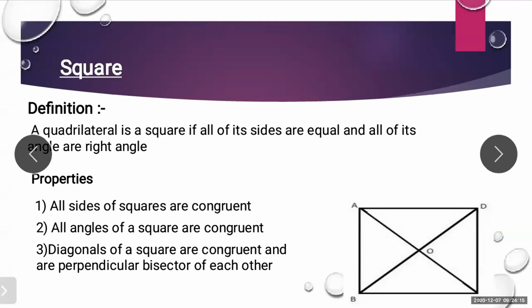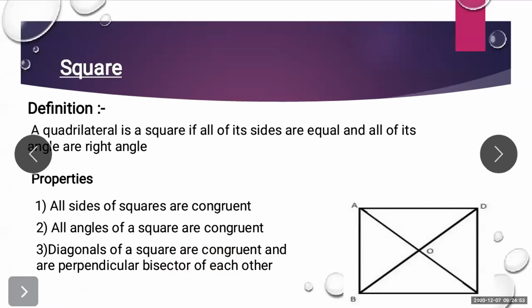Then the third one, diagonals of a square are congruent. Now, if the sides are congruent, then the diagonals have to be congruent. This is understandable by all. That is, if all the four sides are same, then the distance between the two diagonal ends will also be same. That is, the diagonals of a square are congruent and they are perpendicular bisectors of each other.